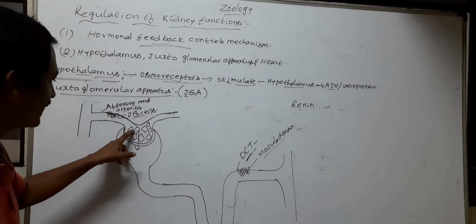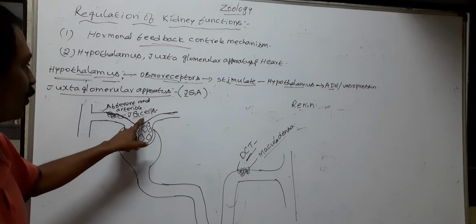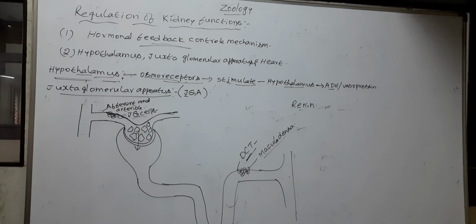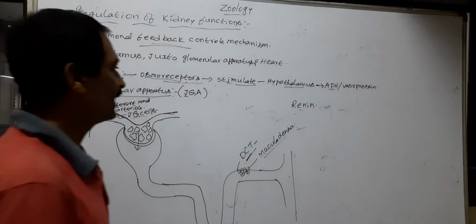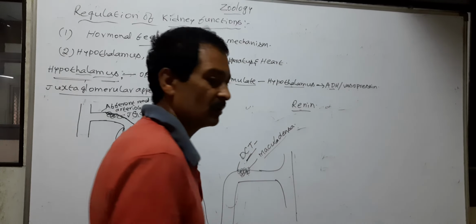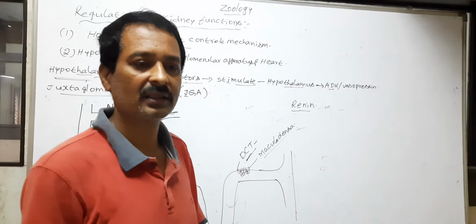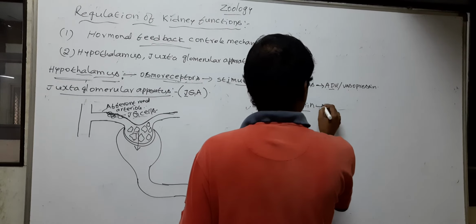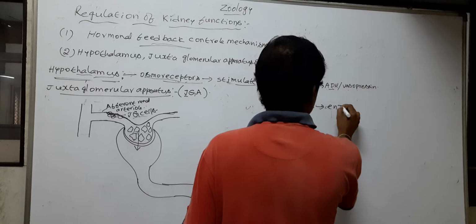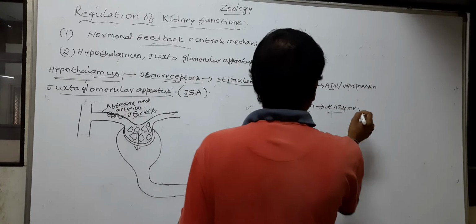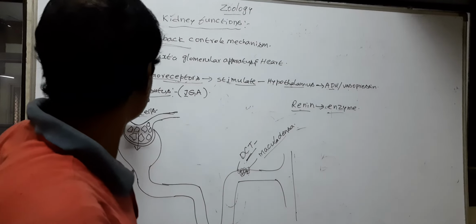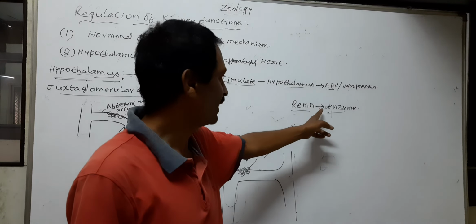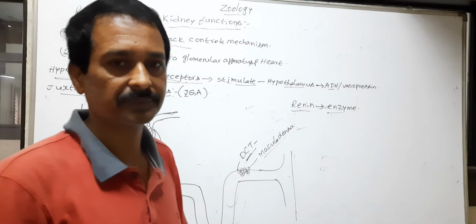In this situation, the juxtaglomerular cells of the juxtaglomerular apparatus secrete renin. So renin is an enzyme, not a hormone. The JG cells of the juxtaglomerular apparatus release an enzyme called renin.